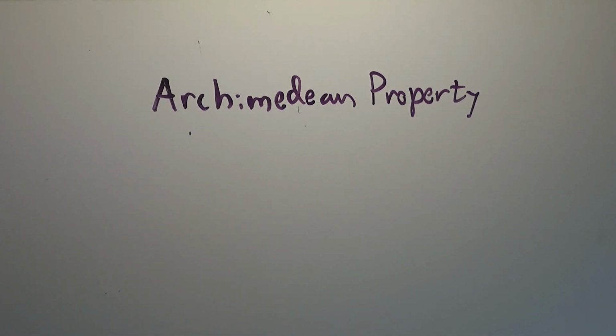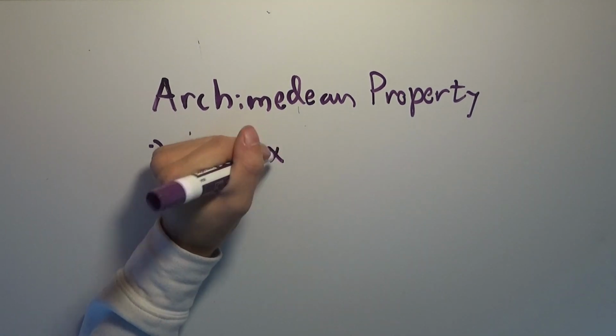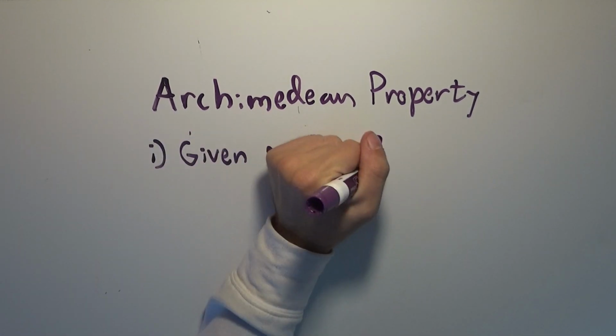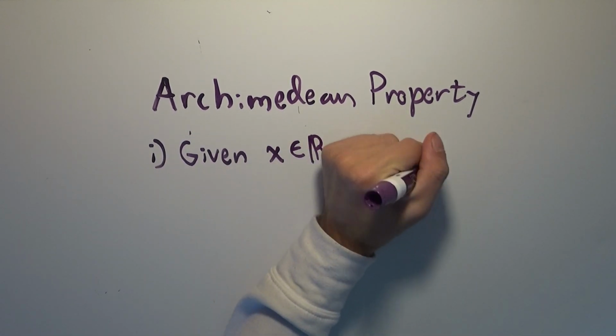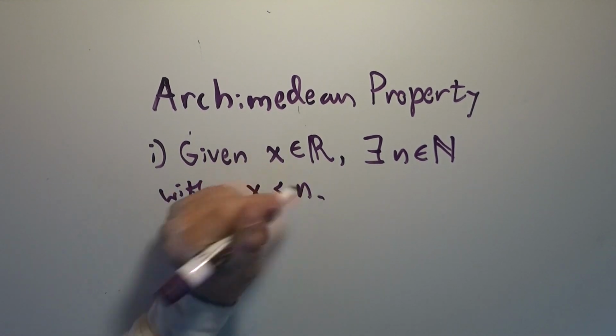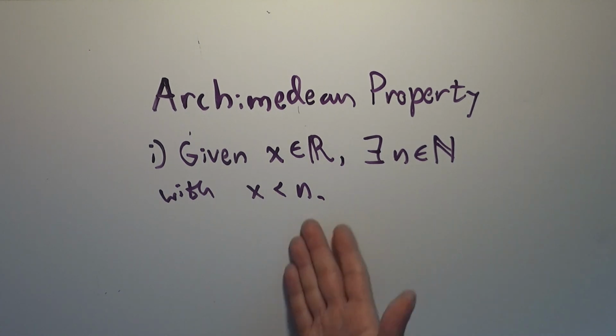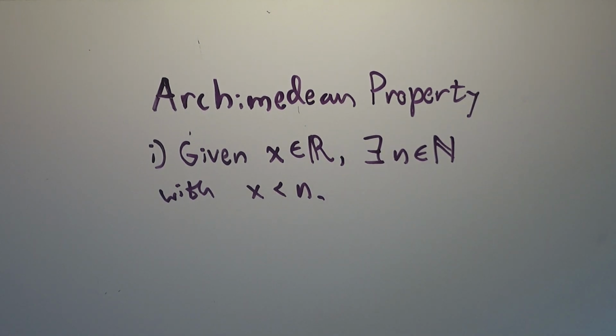And this is two different claims. One is that given some real number x, there exists a natural number n with x being strictly less than n. That's not too hard to see. This is just saying that the natural numbers are not bounded above. No matter what real number you pick, I can always find a natural number that's bigger than that. Of course, if you pick 0 or any negative number, that's very easy. We can just pick 1. But if you pick any positive real number, then I can just think of a bigger integer.